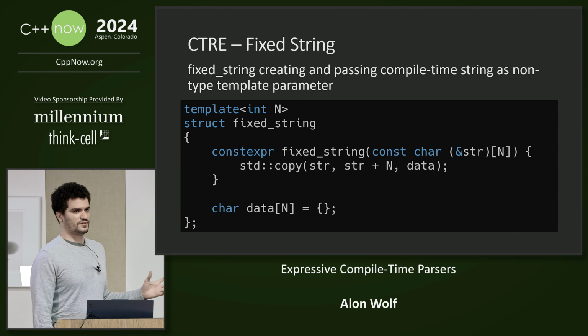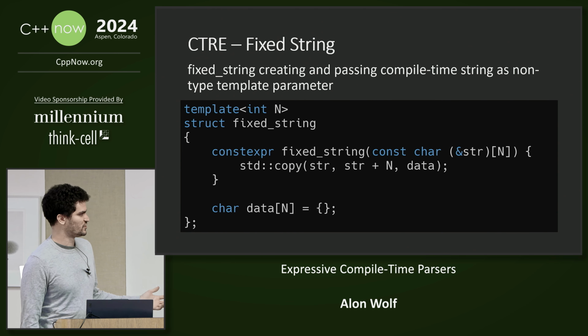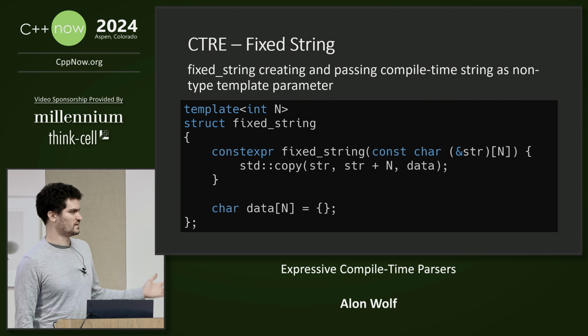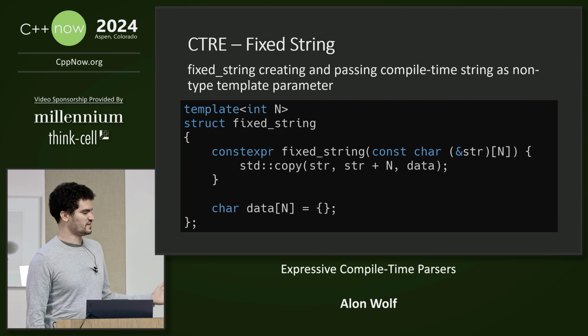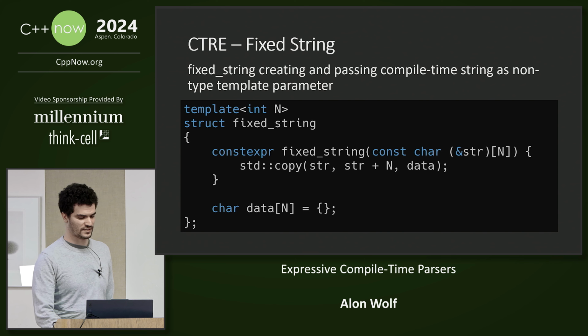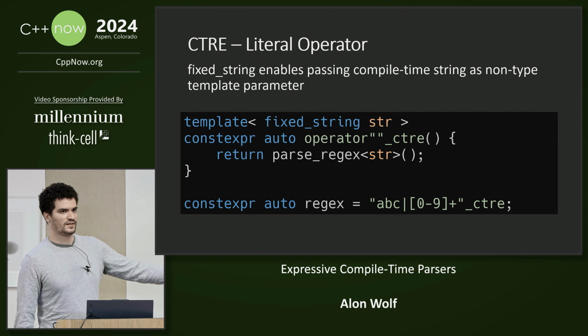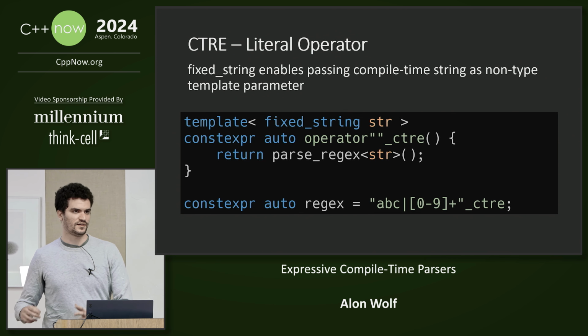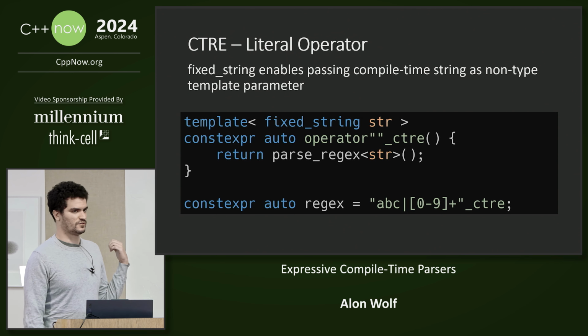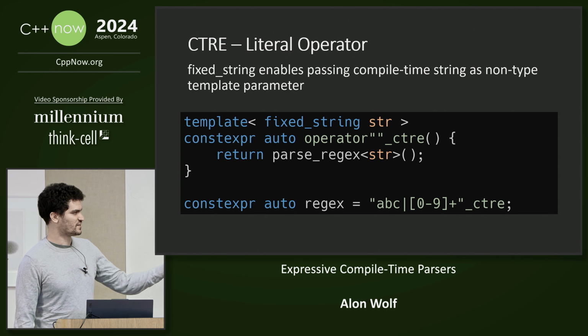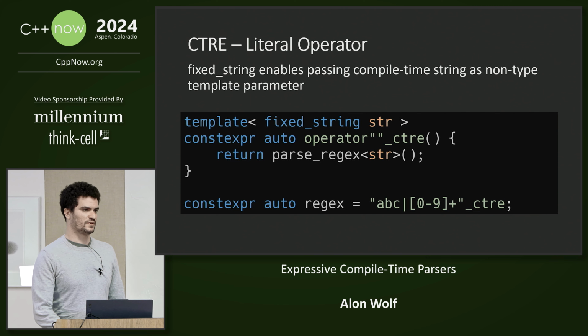Okay, so the compile time string is passed by using this fixed string class, which has a constexpr constructor that takes a fixed size array and then copies it and stores it inside of a data member. Then, if we look at the implementation of the CTRE literal operator, we can see that it takes a fixed string as a non-type template parameter. So when we call the literal operator with a string literal, the string literal will be passed to the constexpr constructor that we saw in the previous slide to create the fixed string, which will then be parsed to create the regex object.